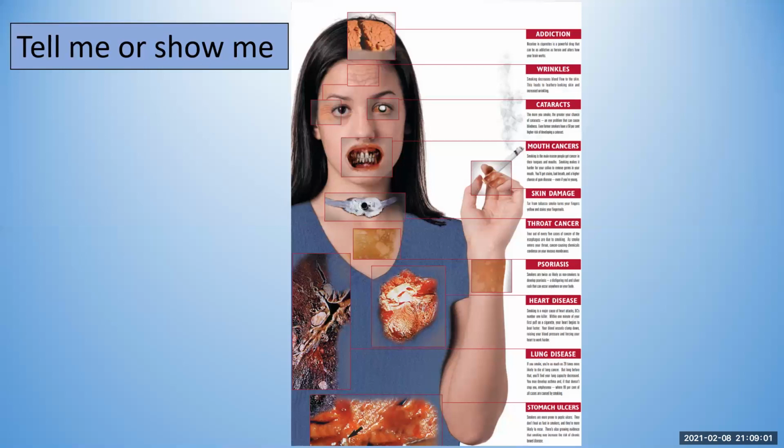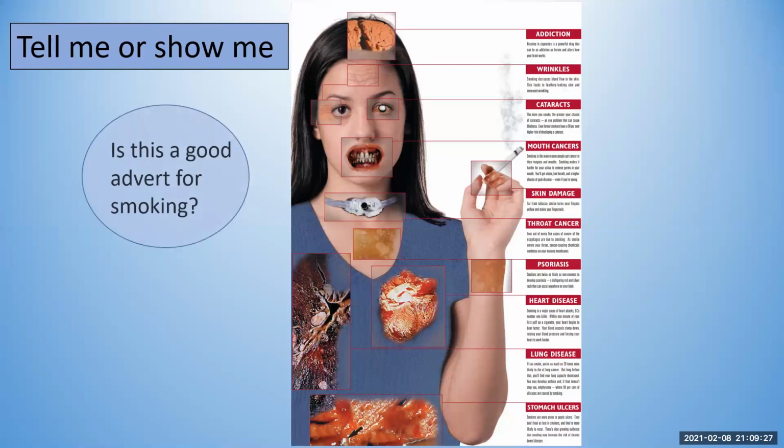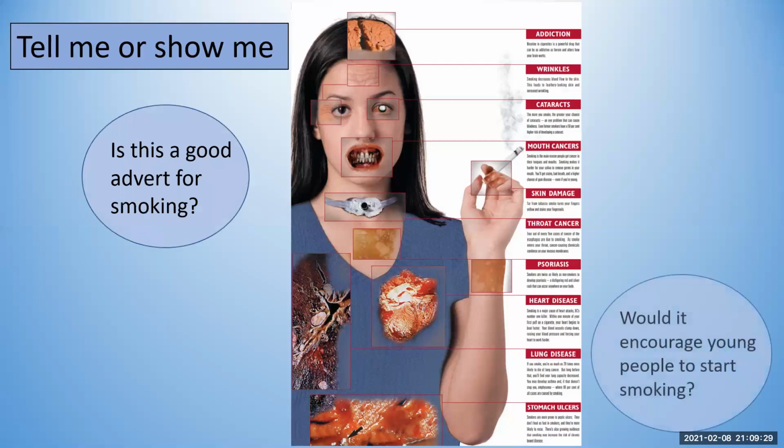And then the final one says stomach ulcers. Smokers are more prone to peptic ulcers. They don't heal as fast in smokers, and they're more likely to reoccur. There's also growing evidence that smoking may increase the risk of chronic bowel disease. Now, I want you to have a think to yourself or talk to someone that might be around you. Is this a good advertisement for smoking? Would it encourage young people to start smoking, or do you think it might put them off?